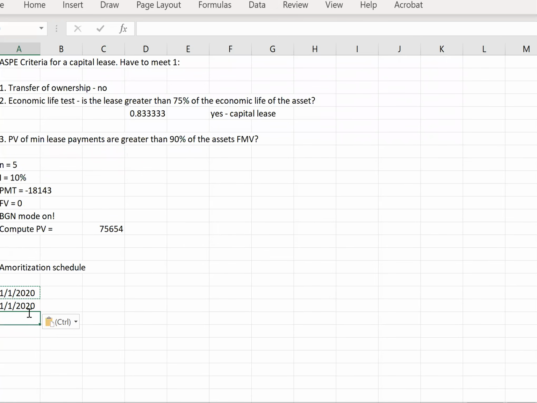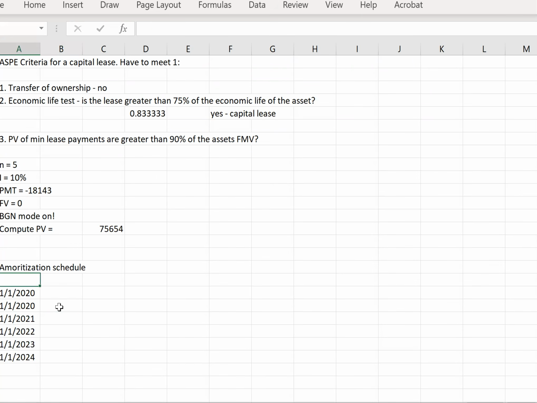Then we're going to have 1/1/2021. Oh, 2024 is when the lease ends, actually. Okay, so now we've got all of our years here. We've got a 5-year lease, so we've got 5 years as our count, which is correct.